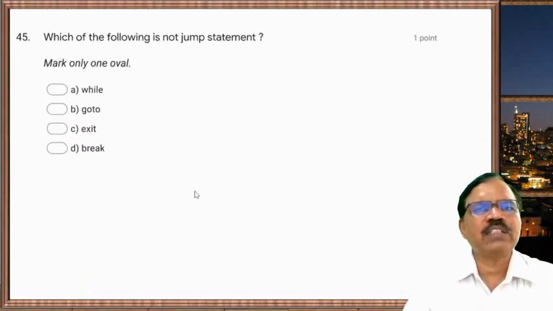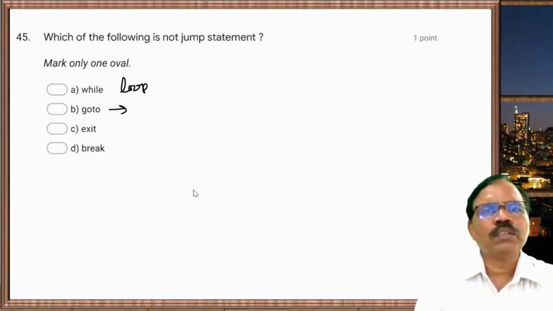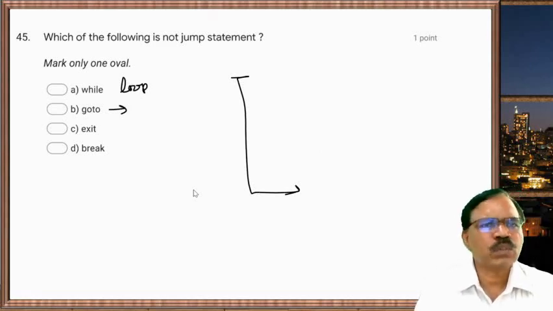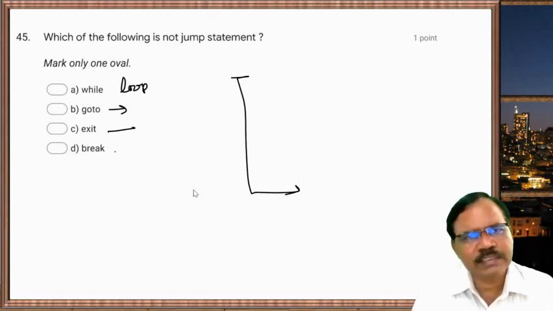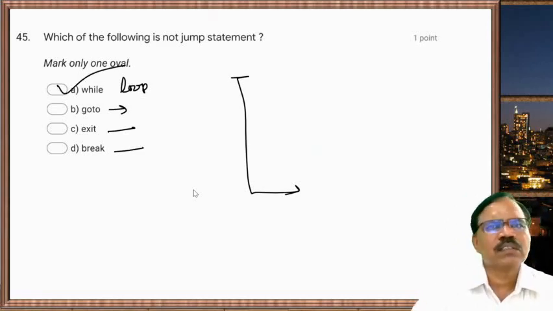Which of the following is not jump statement? While goto jump statement means it goes from one point of the program to some another point. So goto is jump statement, exit is jump, break is jump statement. So while is not jump statement.